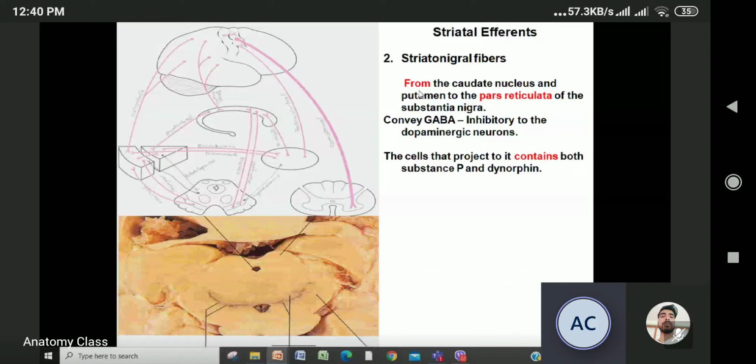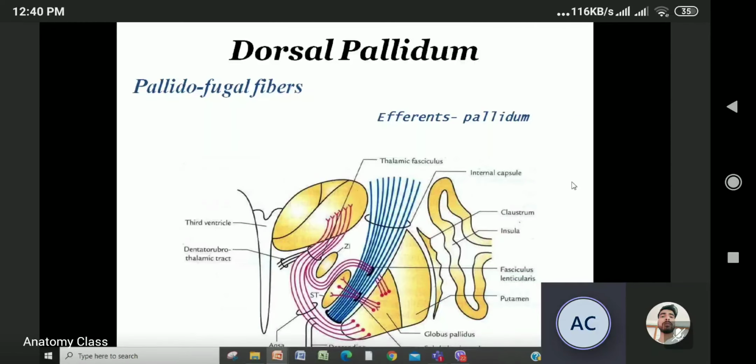The striatal efferents from the caudate nucleus and putamen go to the pars reticularis. These connections also convey GABA inhibition and contain substance P and dynorphin. You'll study this in physiology.